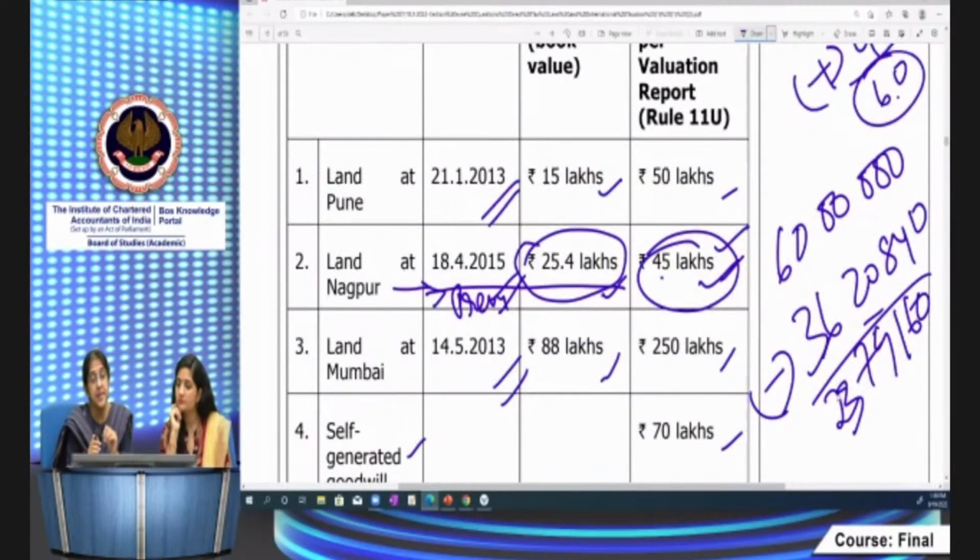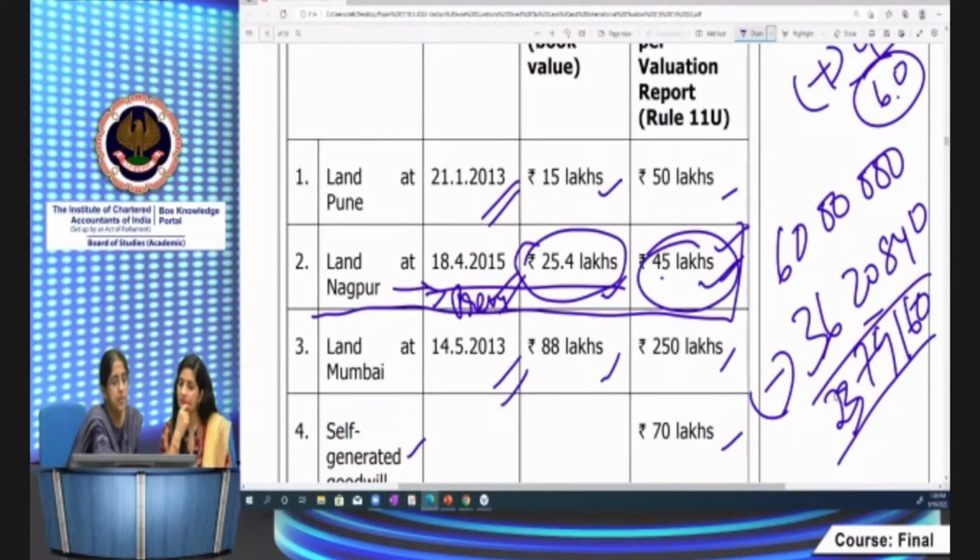But how do I determine whether it's a long-term capital gain or short-term capital gain? Here again, CBDT has told how you must go about determining it. You have to see what the remaining assets are, and how much the value has increased on account of revaluation. This asset you don't need to consider. This is the asset which has gone to Prem.